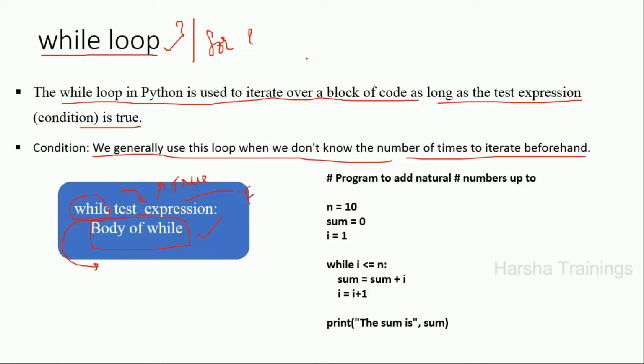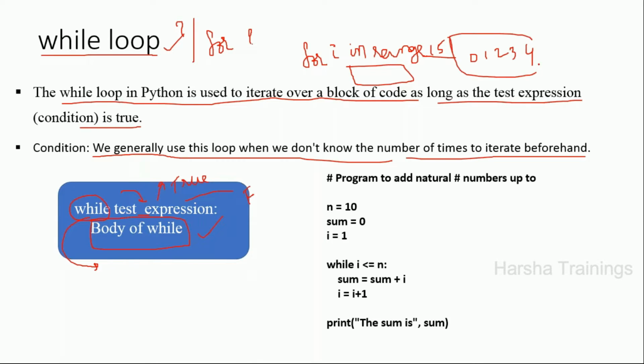For example, let us take a for loop: for i in range of 5. Here I know that this loop will be executed for the values 0, 1, 2, 3, 4. That's it. I know predefined that this loop will be executed until the values are 0, 1, 2, 3, 4.